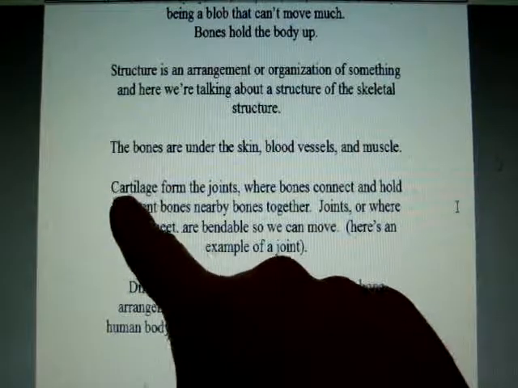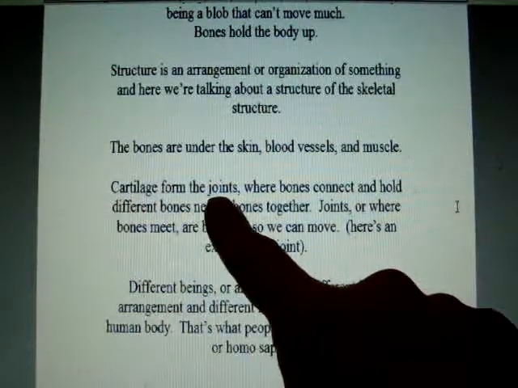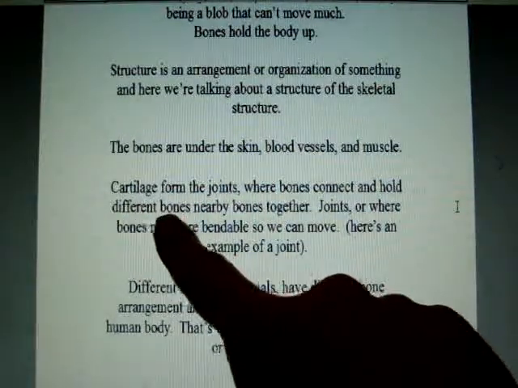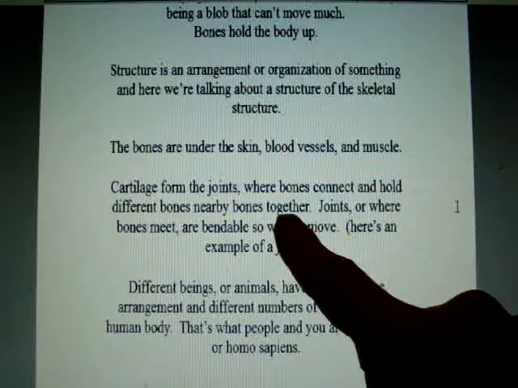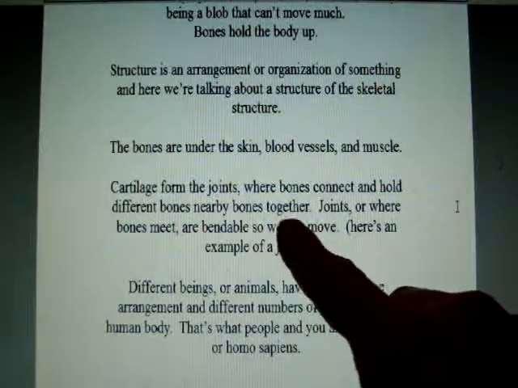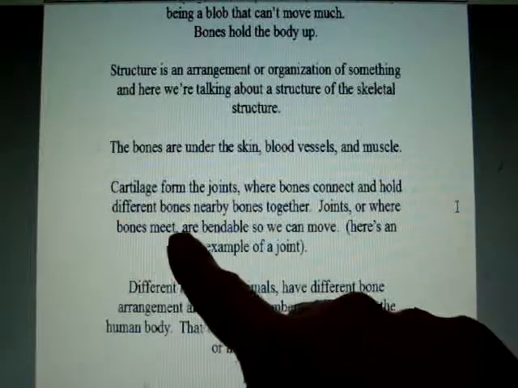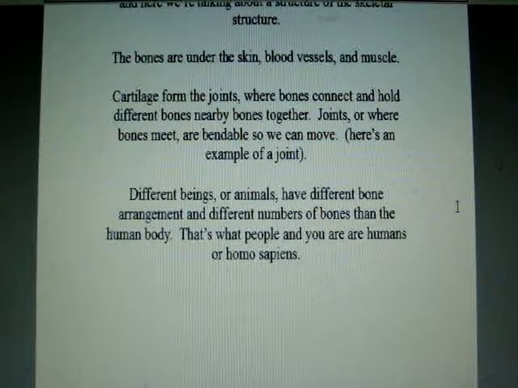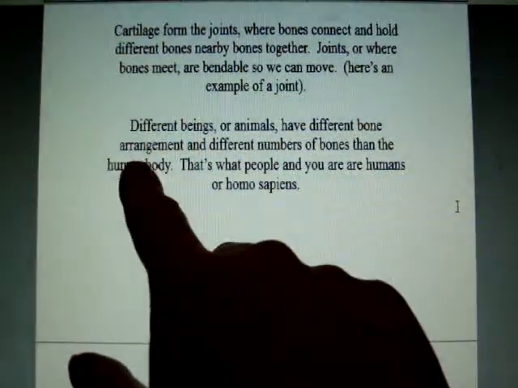And then I'll explain what cartilage is here. Cartilage forms the joints where bones connect and holds different bones nearby. So two bones near each other, and I'll show you what a joint is. See, joints are where bones meet and are bendable so we can move. And then I'll go ahead and show you later on what a joint is. I just want to say this real quick.